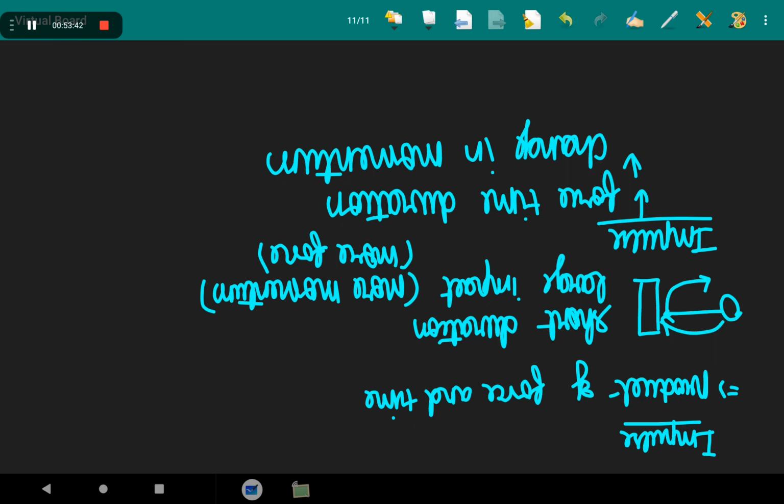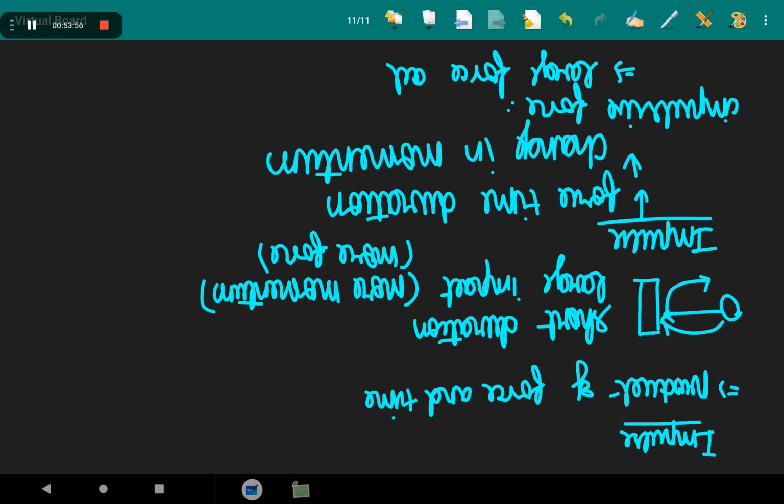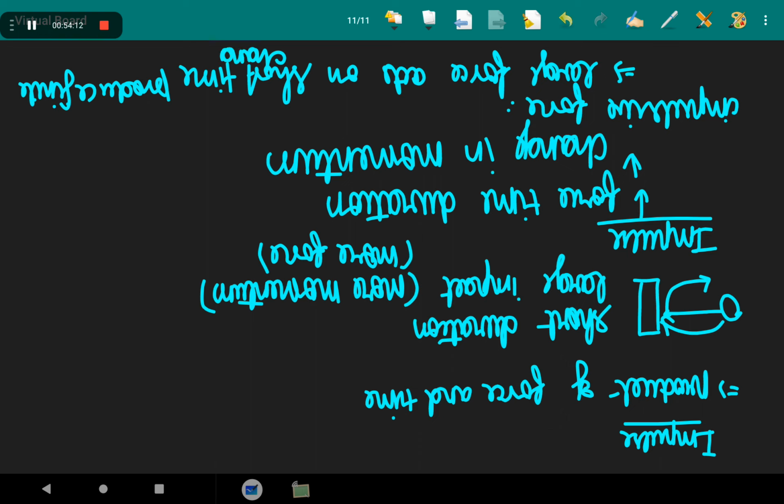So impulsive force means a large force that acts for a short time to produce a finite change of momentum. Okay? Understood what impulsive force is.